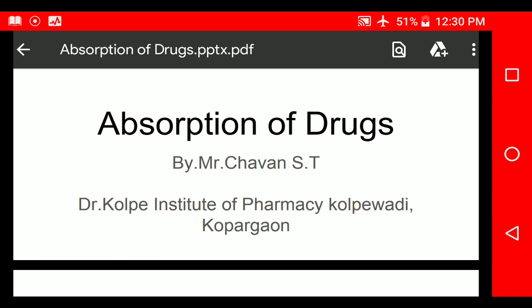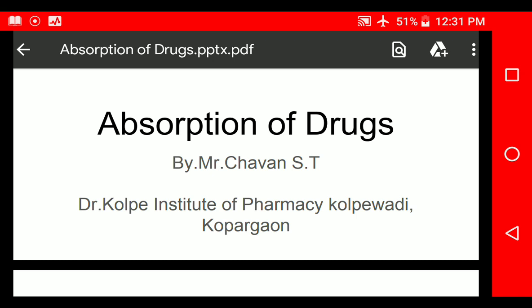Pharmacokinetics, that is absorption, distribution, metabolism, and excretion, is the chain by which the bioavailability and also the potency of any kind of drug is checked. Using these factors we can predict the potency, half life, shelf life, and also the toxicity and metabolic factors of the particular drug, which is given by any route, either oral, parenteral, or local application.